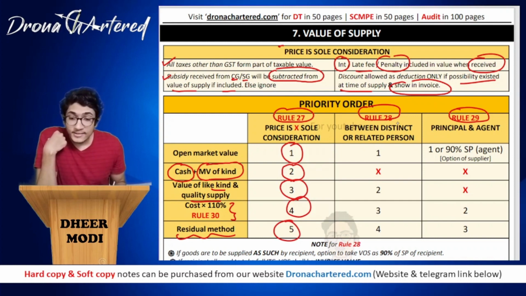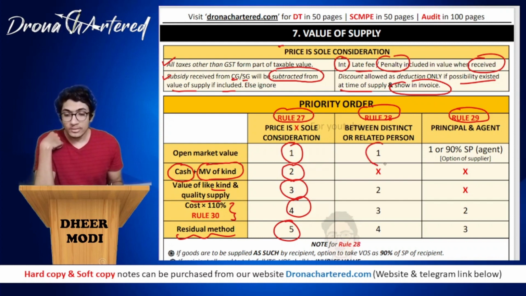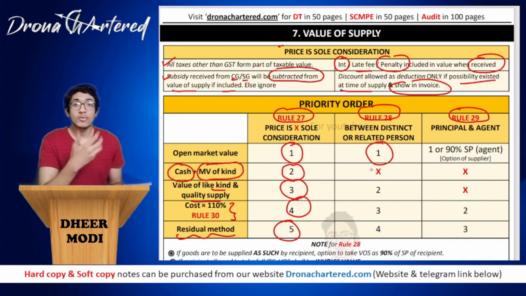Then next is supply between distinct or related persons, that is, when both the parties are related. Of course, the open market value of the goods that you have supplied will be your first priority. Over here, there is no concept of market value of the kind, because over here it is a related party. We are not exchanging. Therefore, this is crossed out.